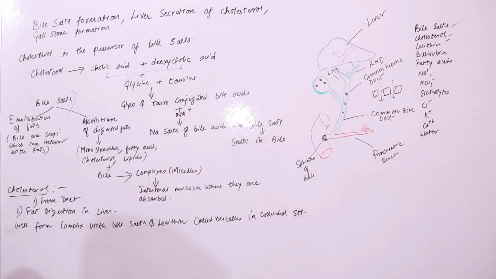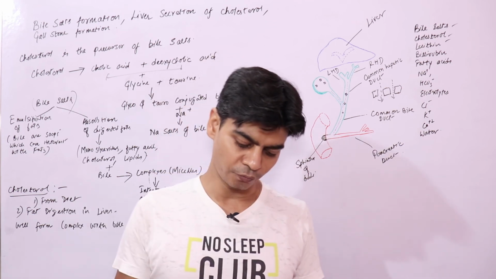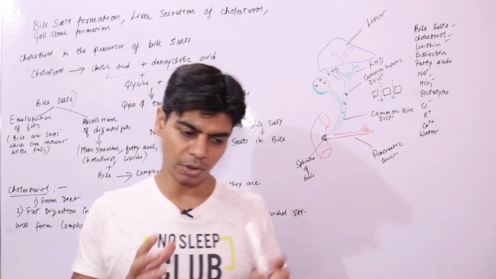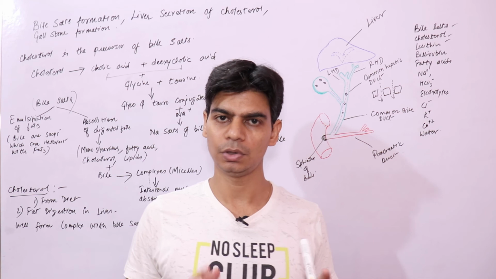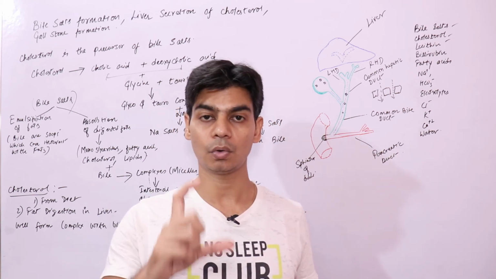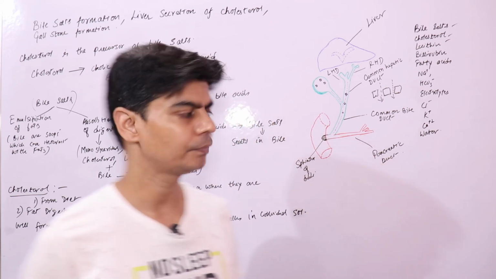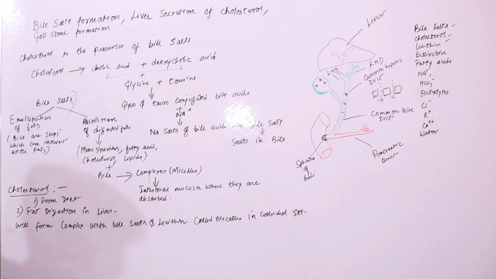This is how stones in the gallbladder get formed, from the concentrated solution. In the concentrated solution, due to some abnormality, cholesterol will start precipitating, which will form gallstones. I hope this is clear. This is simple enough to understand gallstone formation.